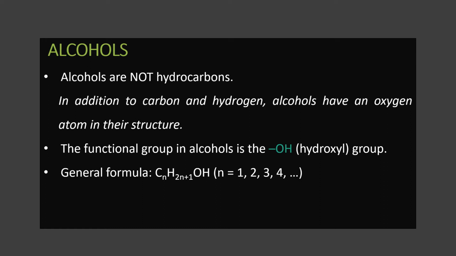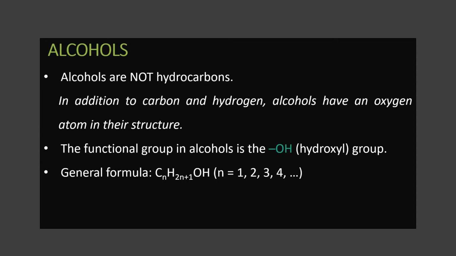Okay, so the functional group present in alcohol is called the hydroxyl group, OH group. OH is the formula. Then the general formula: all alcohols will have the same general formula. That is CnH2n+1OH. n is equal to 1, 2, 3, 4, like that we give. Okay, we will learn about chemical properties later. But today you will learn about physical properties anyway.